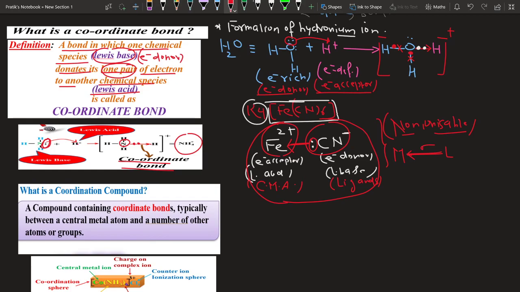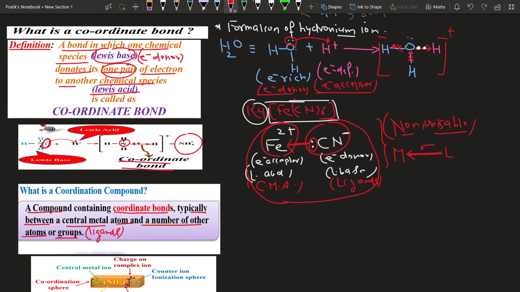So in science, how have we defined a coordination compound? A compound containing a coordinate bond, or you can say a non-ionic bond, typically between a central metal atom and a number of other atoms or groups, which we referred to as ligands.